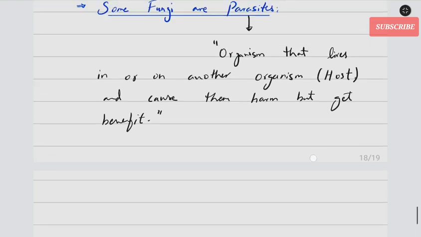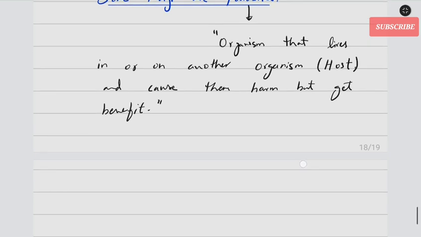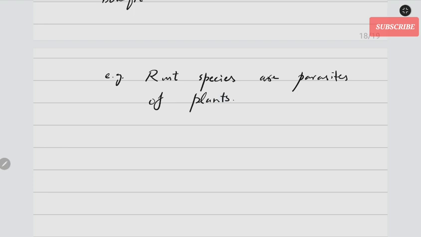So some of the fungi act as parasites, and they can even cause diseases in plants and in animals, including humans. For example, smut species or rust species are some of the parasites of plants. Similarly, in animals, let's say in humans, athlete's foot or candidiasis, histoplasmosis is a disease.